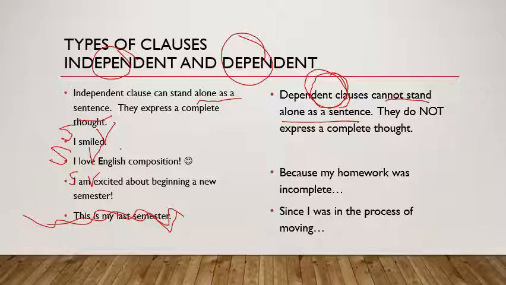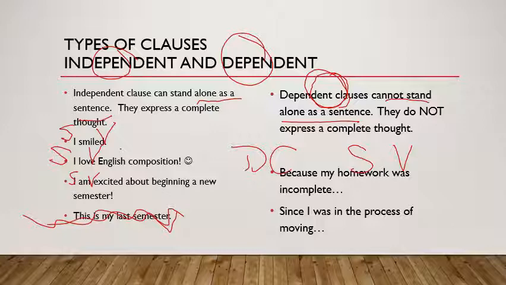So a dependent clause cannot stand alone as a sentence. They do not express complete thoughts. So for example, because my homework was incomplete. Well, I know it is a clause because I have a subject, homework, and I have a verb, was. I know it is a dependent clause because it cannot stand on its own as a sentence. Because my homework was incomplete, what? Right? It just kind of drops off. It's not a complete thought. So that is what makes it a dependent clause.